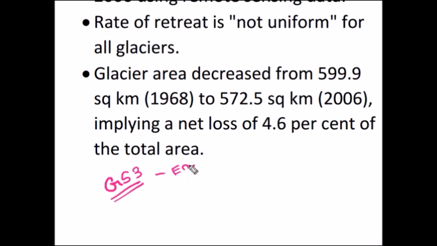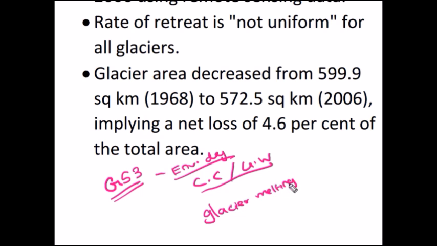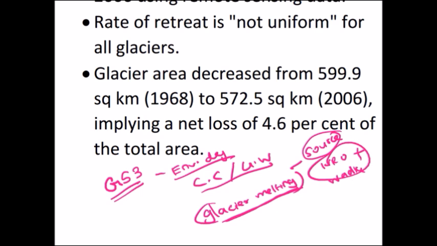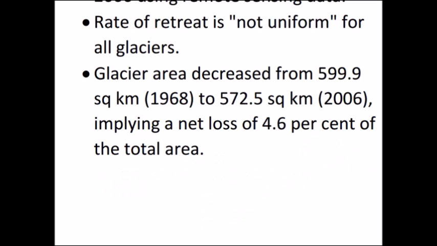Within that, under environmental degradation or climate change or global warming topic, you can use glacier melting as an example. Whenever you write any fact, better to quote the source as well. Here, the source is the study conducted by ISRO and Wadia Institute. So prepare thoroughly on this topic.